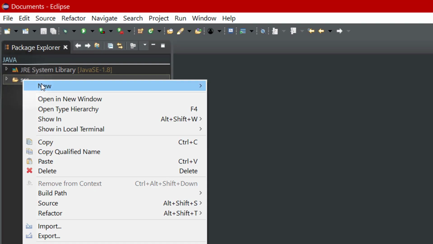Hello everybody, welcome to my next tutorial. Today I'm going to show you how to open a new window with a button.